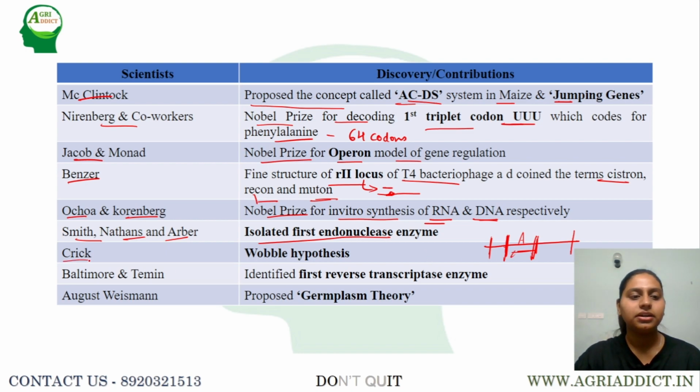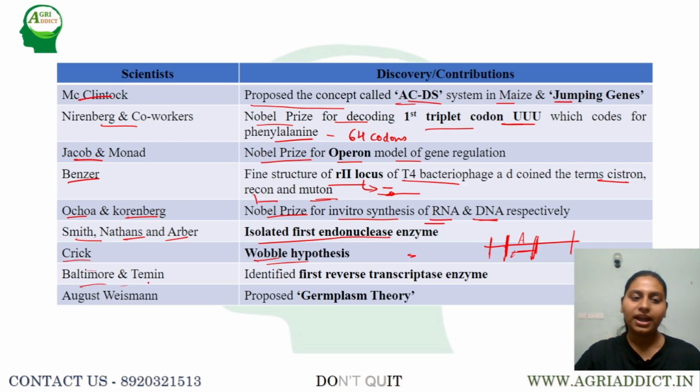Next, later Crick gave the wobble hypothesis. During the translation process, whenever the tRNA is bringing amino acids to the place where protein synthesis takes place, the first two bases of the codon are significant, whereas the third is insignificant in nature. This was explained through the wobble hypothesis by Crick.